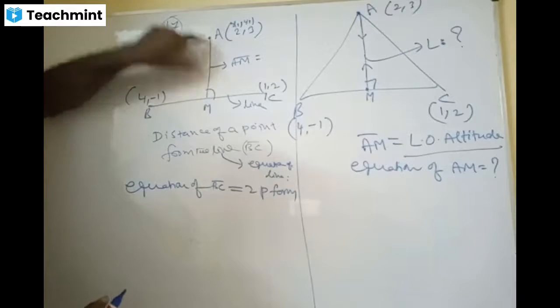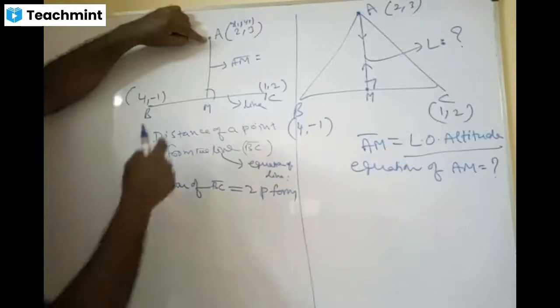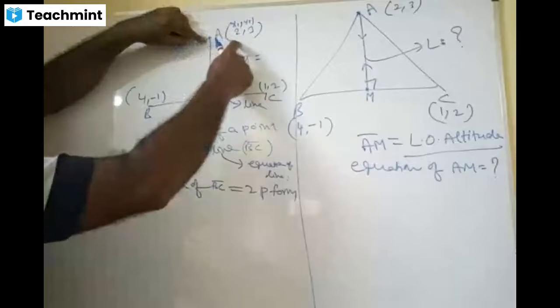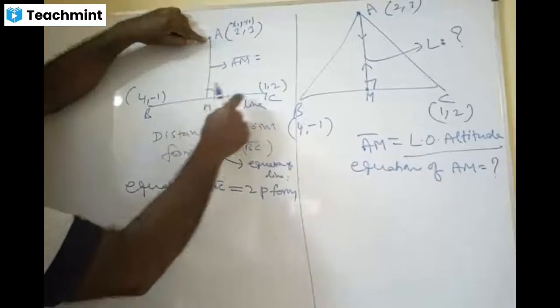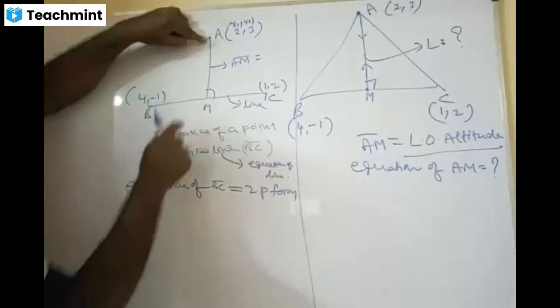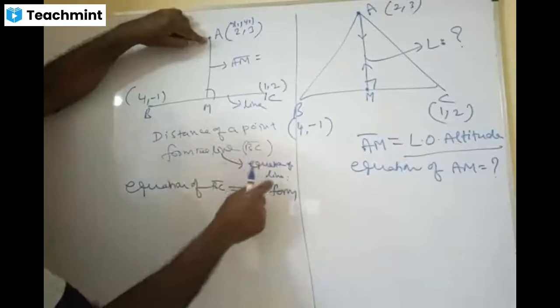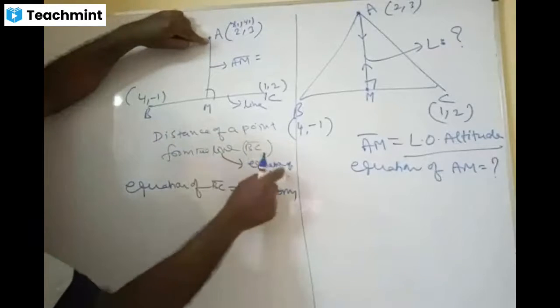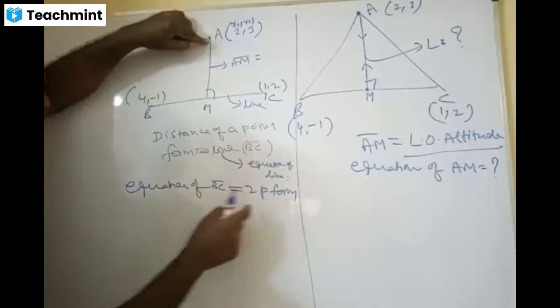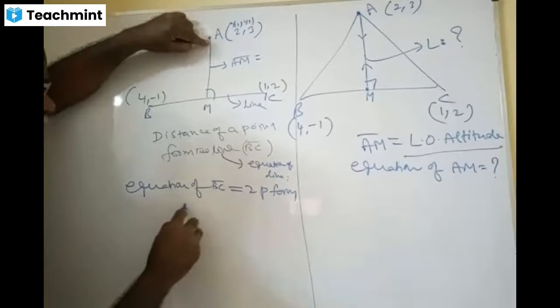So friends, this point A is given, and M is on the line. We know the distance of a point from the line or the equation. So for that, I am writing the two-point form. What is the two-point form?